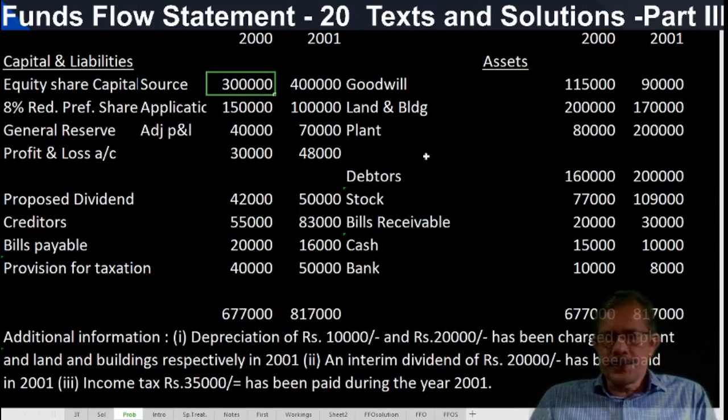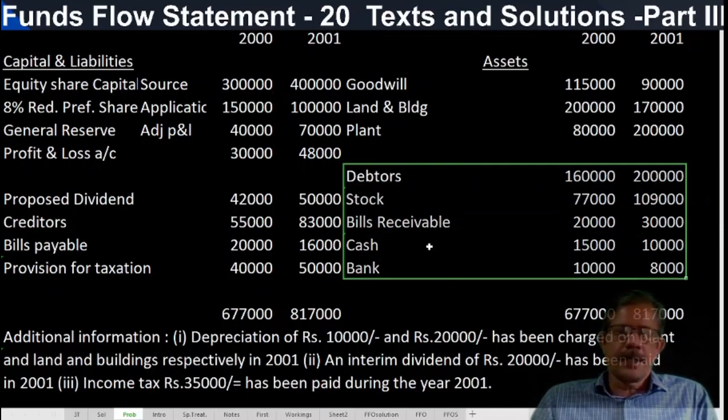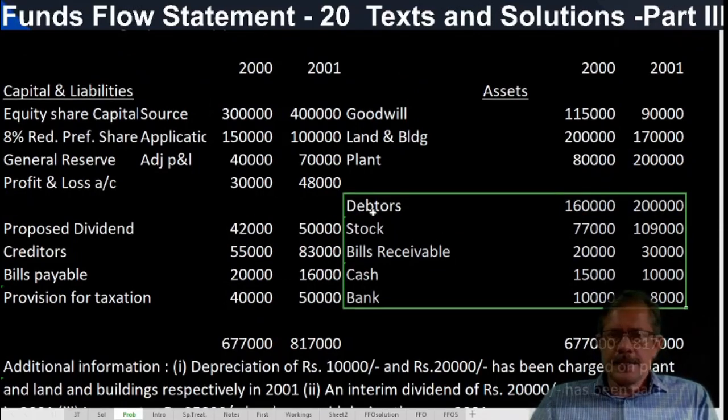And transactions within the current account section do not affect the working capital. This distinction you have to understand first. That is why these current items are taken directly to the schedule of changes in working capital, and the net increase or decrease is calculated.